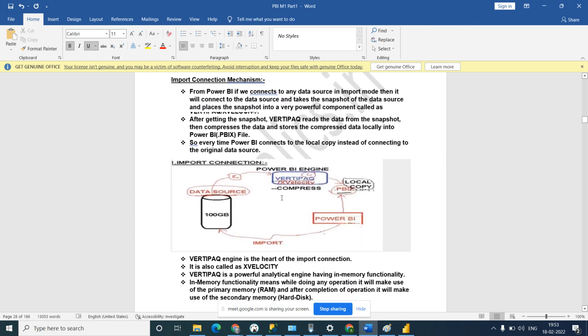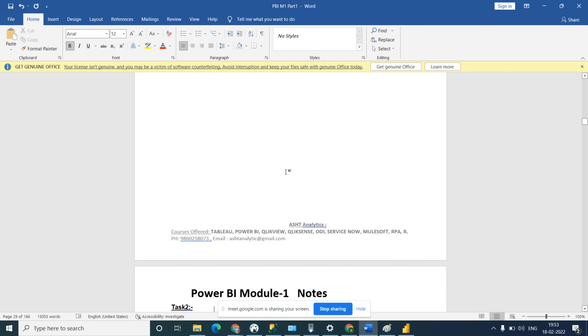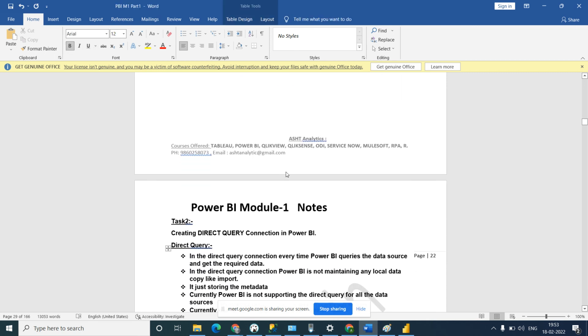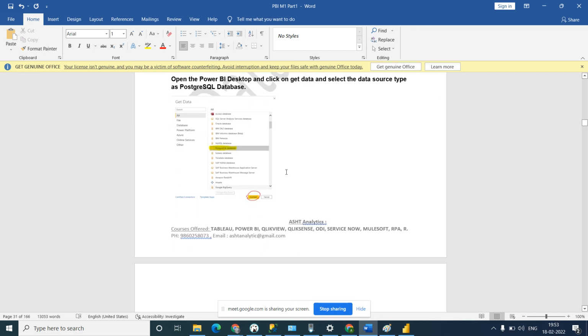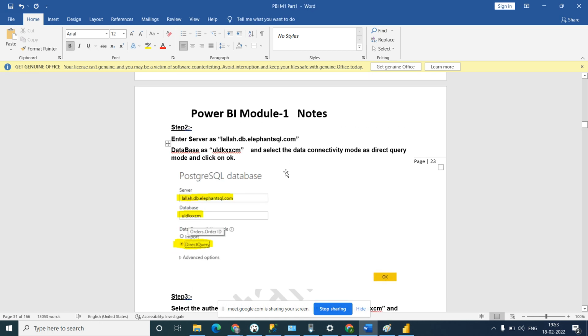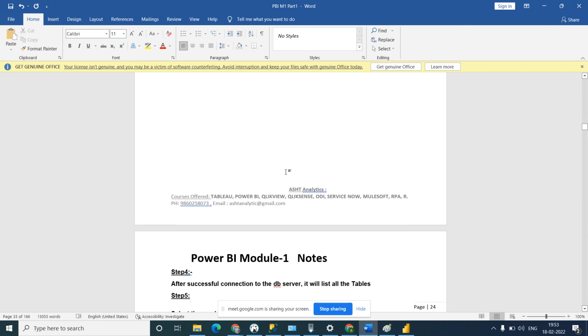There is an import connection shown here, how import works. So we have seen this.